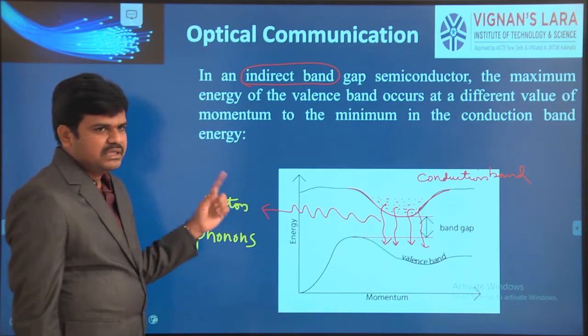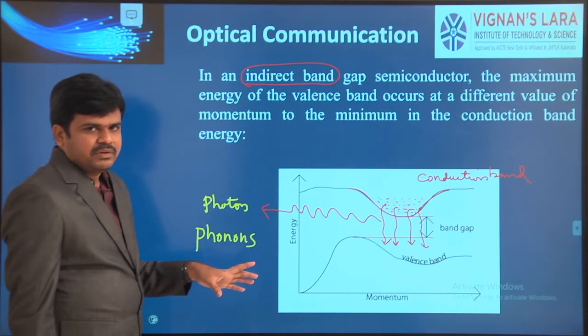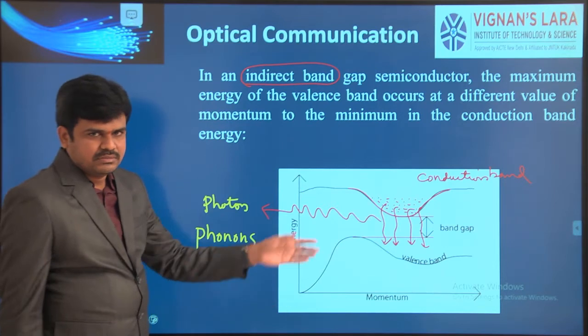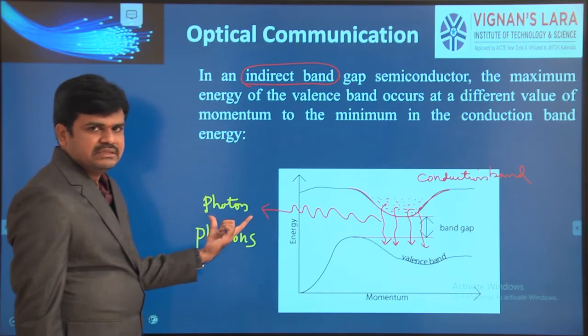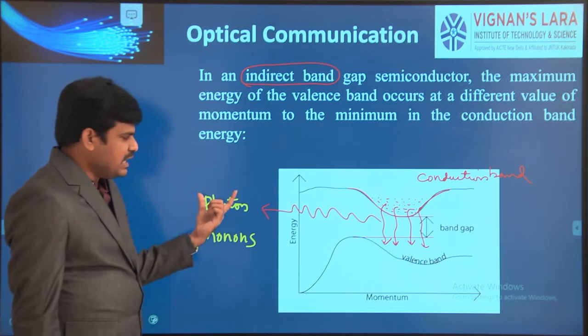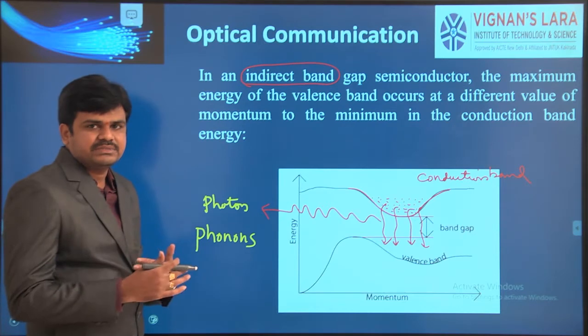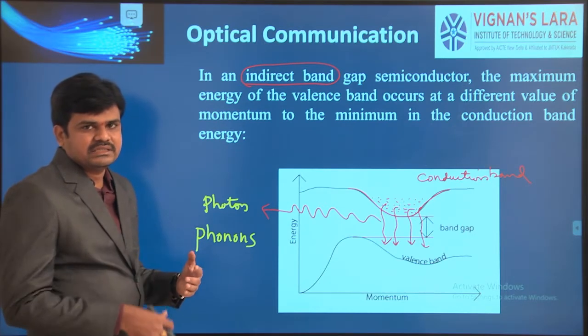In indirect band gap semiconductor materials, when the electron falls from the conduction band to the valence band, photon energy is released. Apart from photon energy, due to the vibration of the atoms in this material, another energy is released continuously.